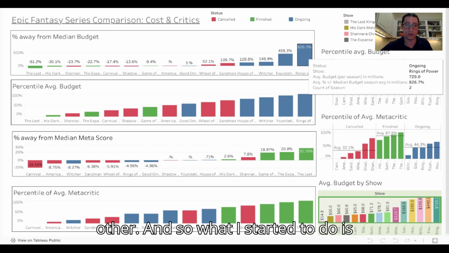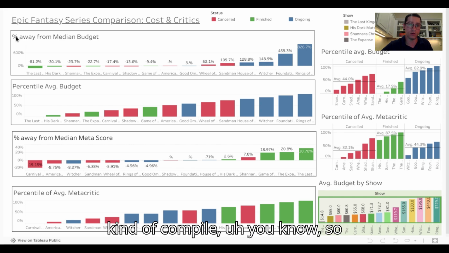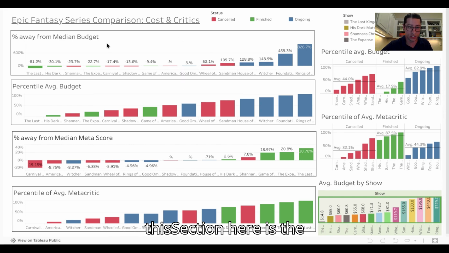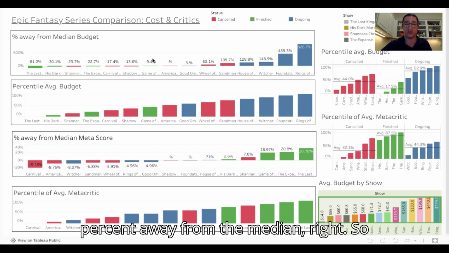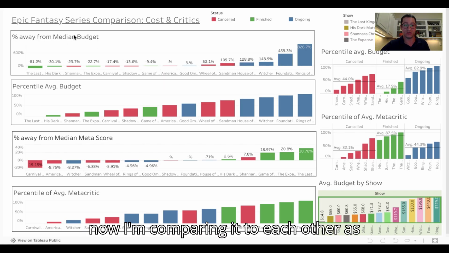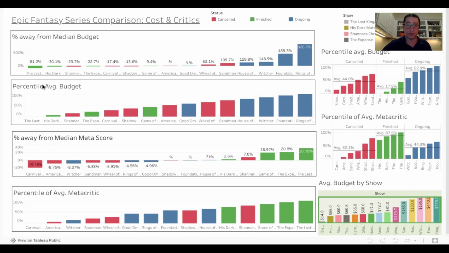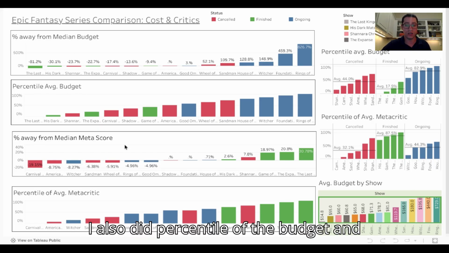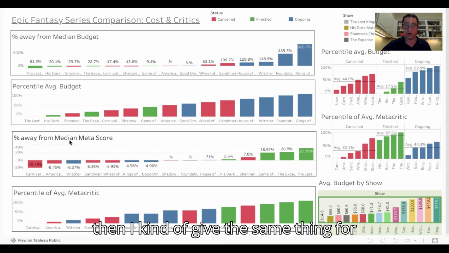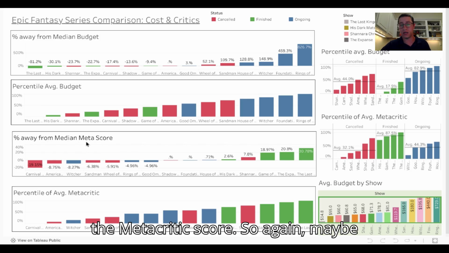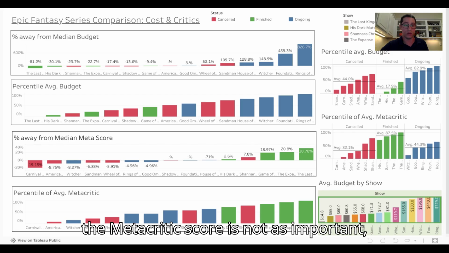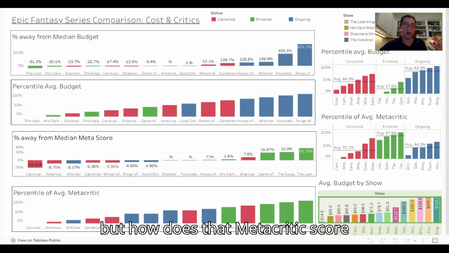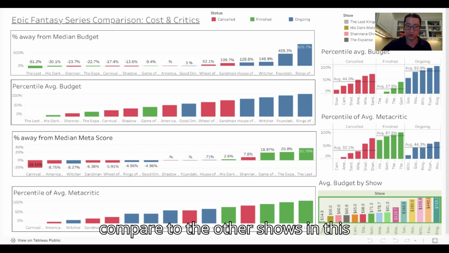And so what I started to do is compile, so this section here is the percent away from the median, right? So now I'm comparing it to each other as opposed to just using those raw numbers. I also did percentile of the budget, and then I give the same thing for the Metacritic score. So again, maybe the Metacritic score is not as important, but how does that Metacritic score compare to the other shows in this data set?